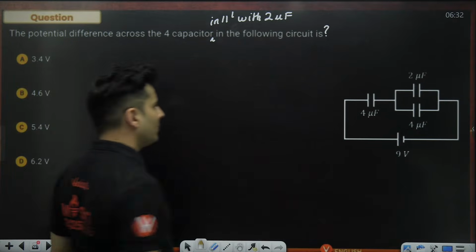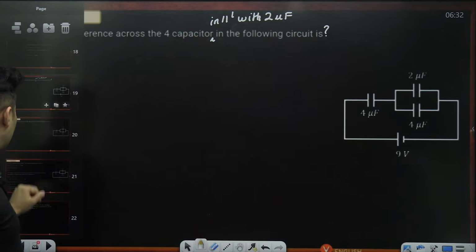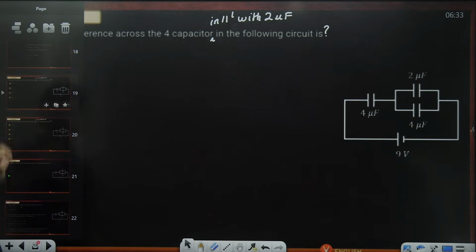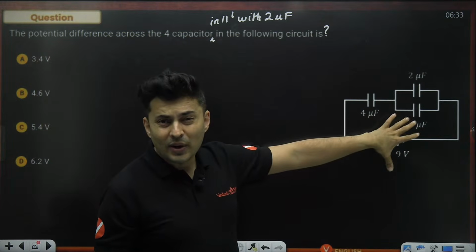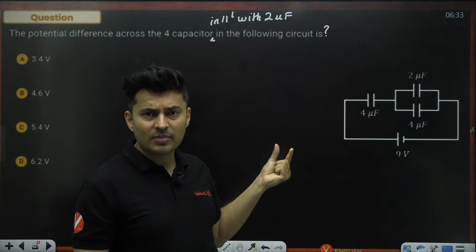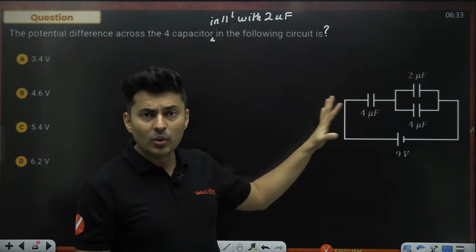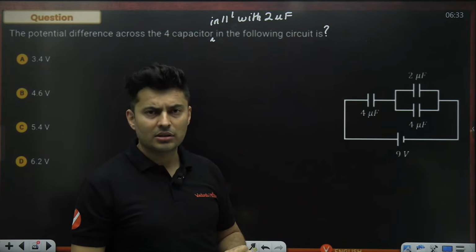That is the question. Okay, so I'll just redraw this particular circuit now, because this requires reduction of the circuit into a simplified capacitor, and then again going back to its true nature.